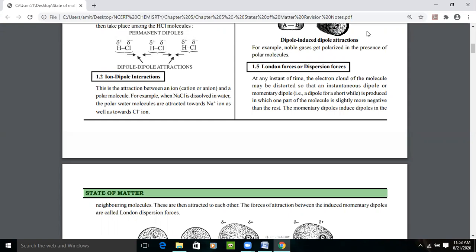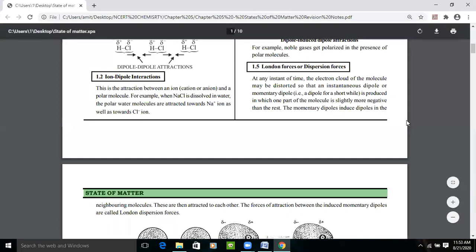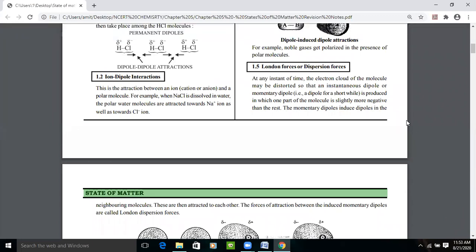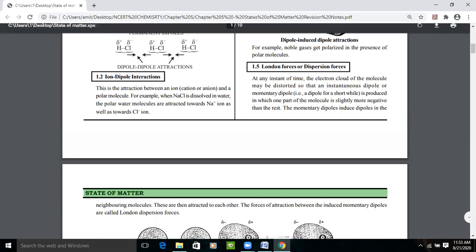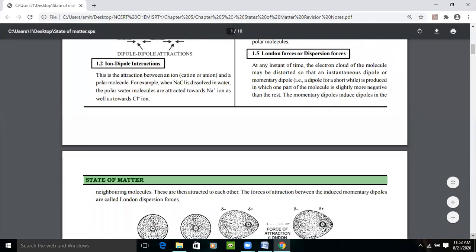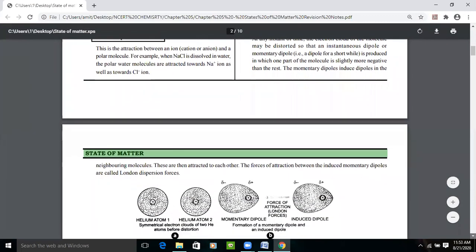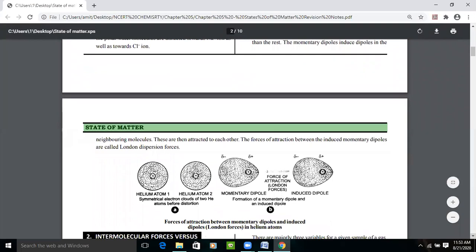So a temporary dipole is produced in which one part of the molecule is slightly more positive than the rest, and another part of that molecule becomes slightly more negative than the rest of it. Then the momentary dipole induces a dipole in the nearby molecule. These are then attracted to each other. So the force of attraction between the induced momentary dipoles is called London force or dispersion force, right?